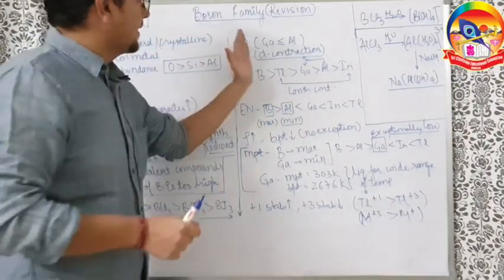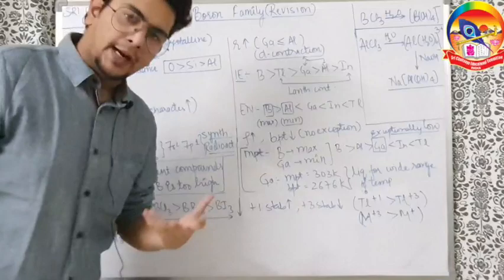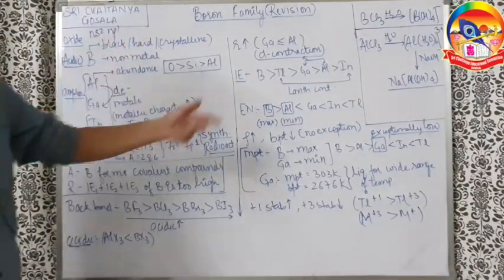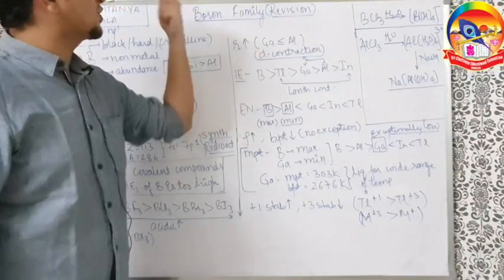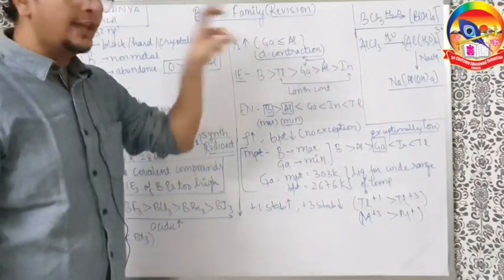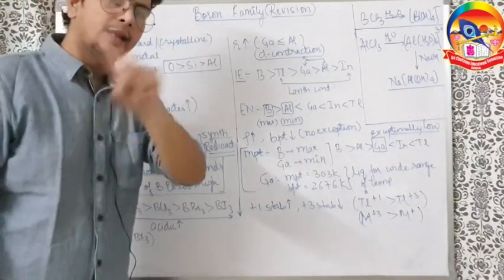Because of this, in gallium and aluminium, the expected order was that down the group gallium must be larger, but in reality, aluminium is slightly larger than gallium. That's why the symbol I have written is greater than or equal to. So that's the only exception of radius, due to d contraction.